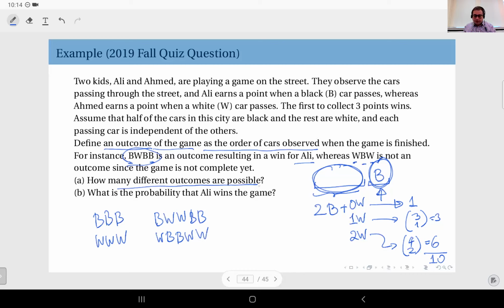Therefore, the answer to part A is 20. There are 20 total outcomes. In 10 of them, Ali wins, and in 10 of them, Ahmed wins with equal probabilities. So that observation also answers part B, which is 1/2. What is the probability that Ali wins the game? Since black and white have the exact same probability, these corresponding outcomes have the same probabilities. Therefore, the probability that Ali or Ahmed wins this game is exactly 1/2.